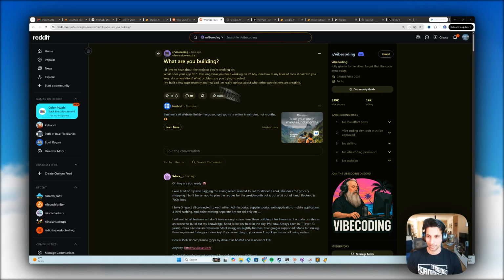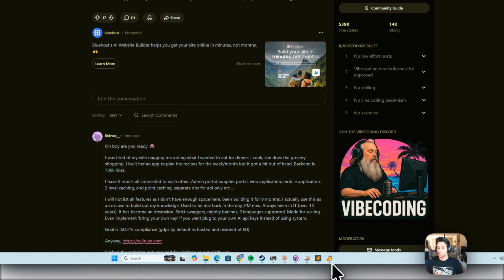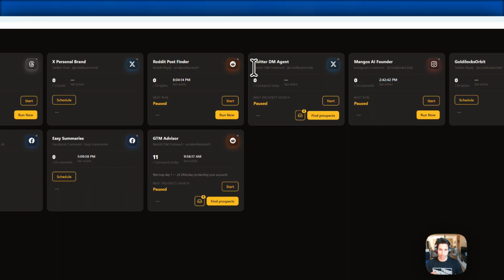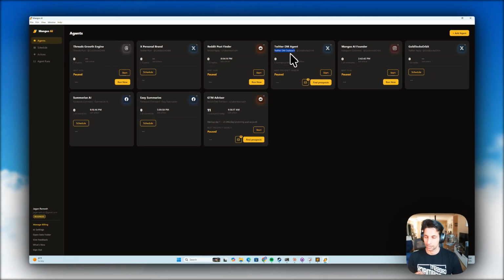Super excited for this week's launch of Reddit DM. I'll give a quick example of how the feature works. It's super cool. One of the things that we did a couple of weeks ago is we launched Twitter DM outreach in Mangoes AI.